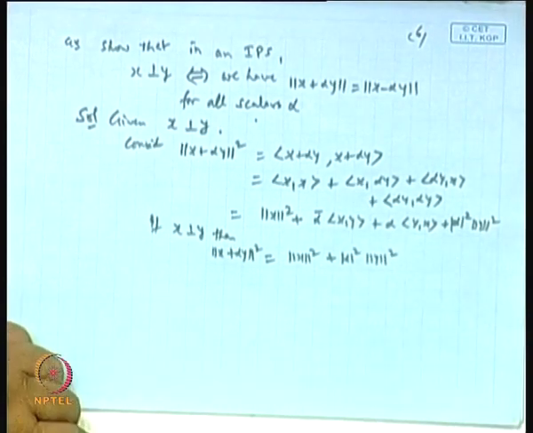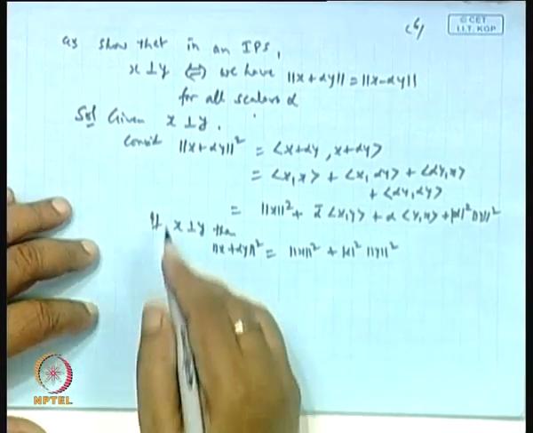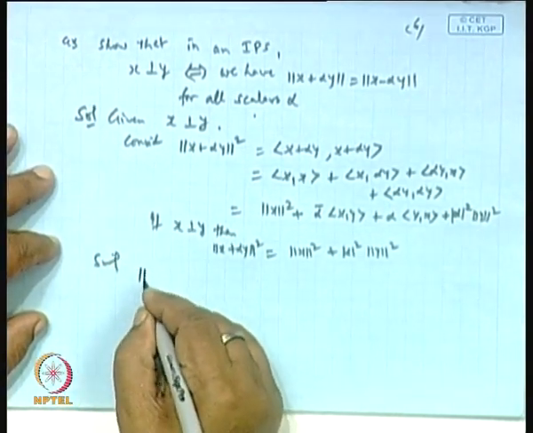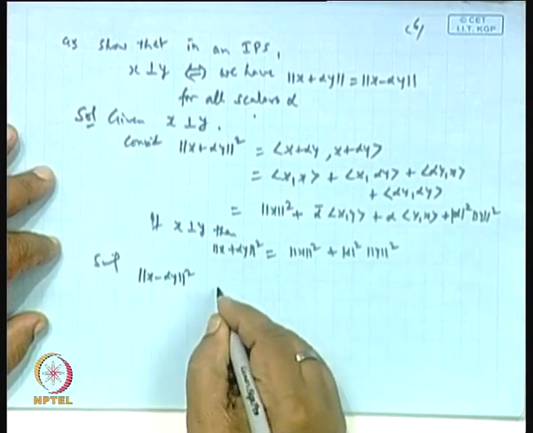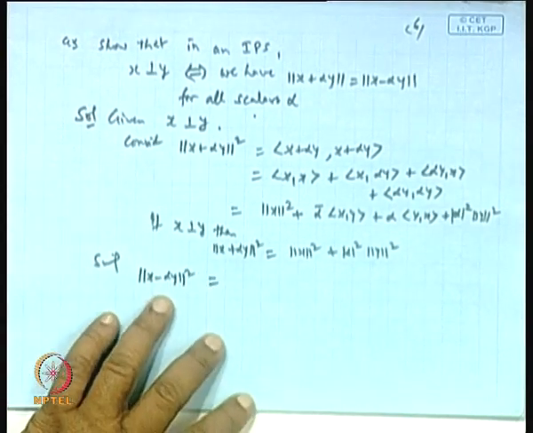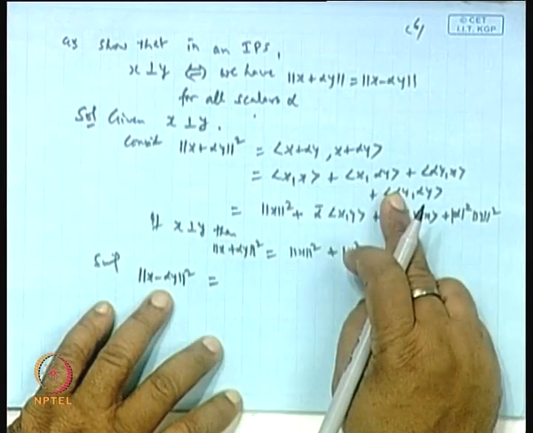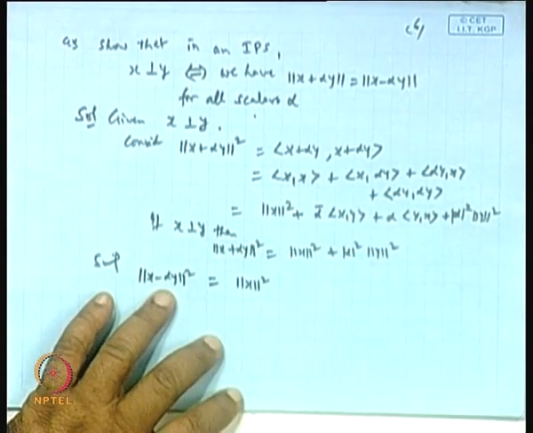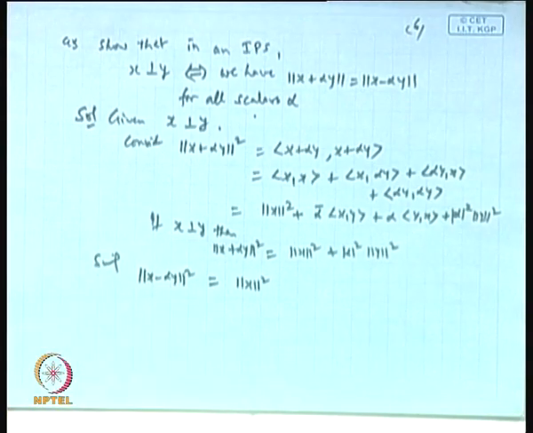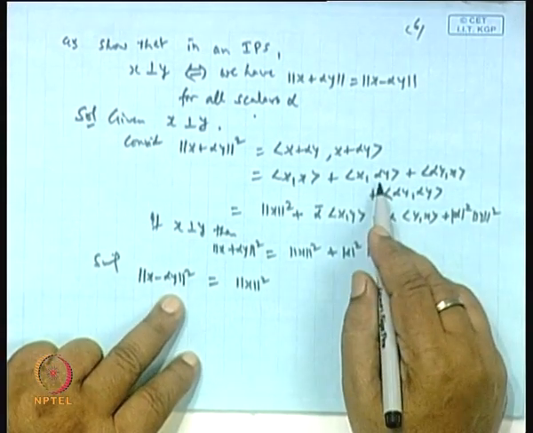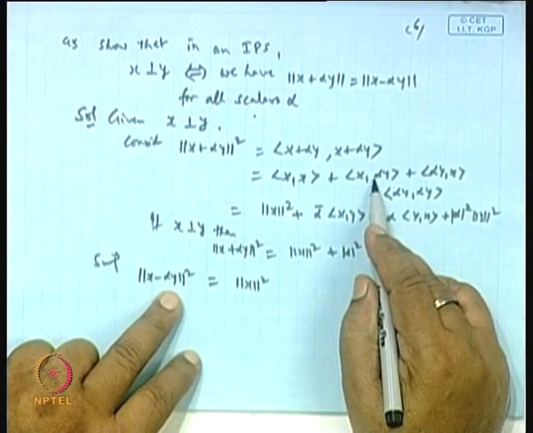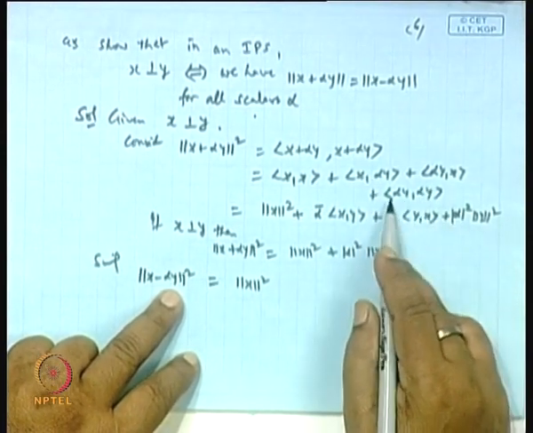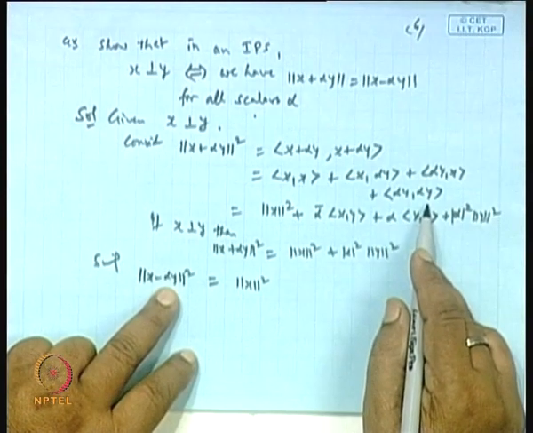Similarly we can go for this, and see what difference will come. If I open it, you will get the first term norm x squared, there is no problem. The only difference comes with the minus alpha y, and there will be a minus alpha twice, so that will be positive.